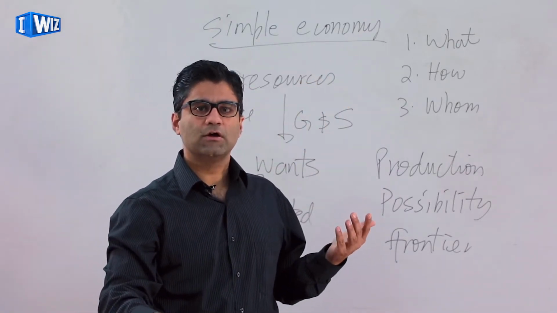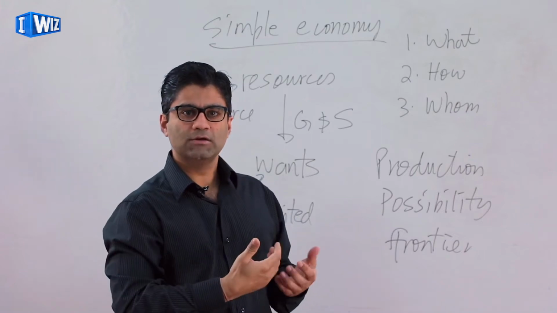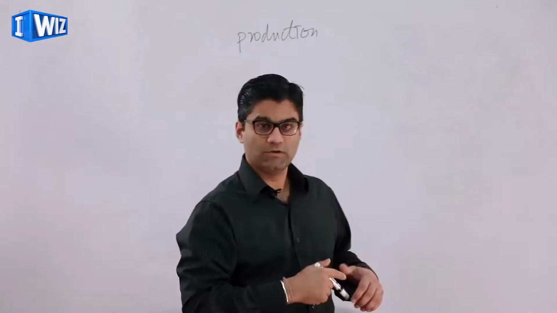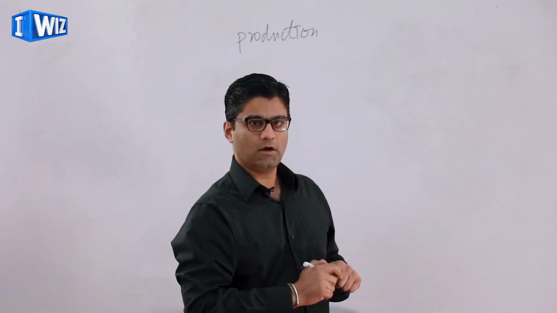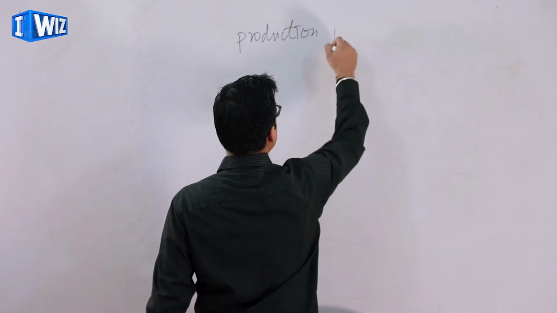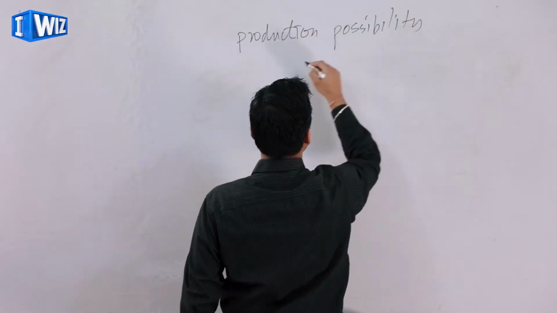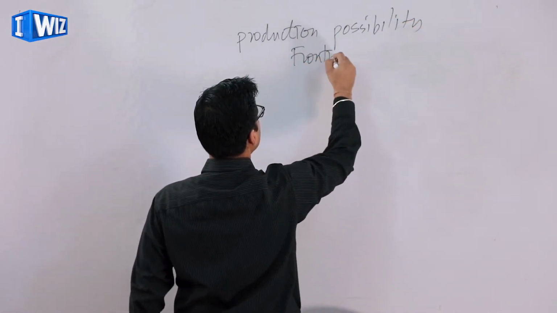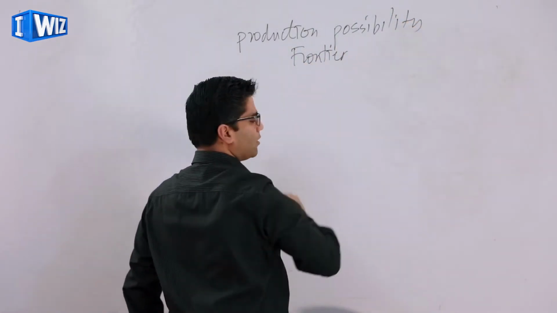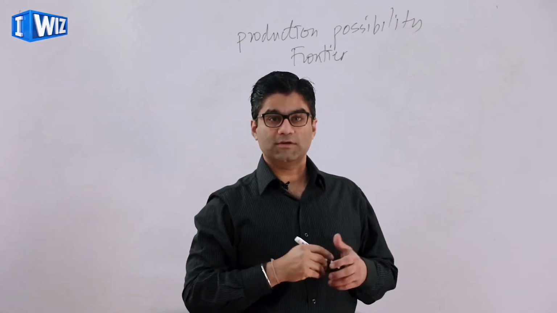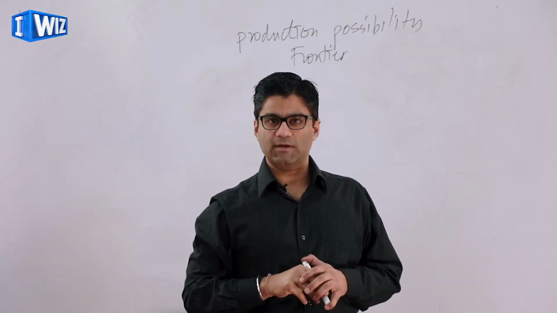What is an efficient combination of inputs to get to a certain output that we want? So now we're going to get into the next model, the production possibility frontier, which gives you some economic concepts of the different combinations of goods that an economy can produce.